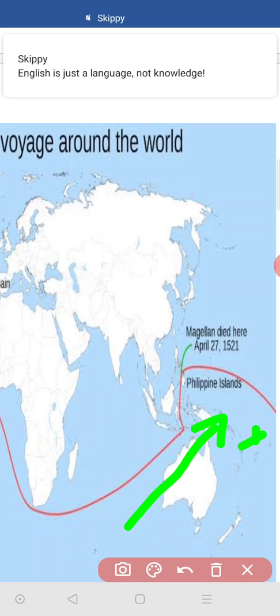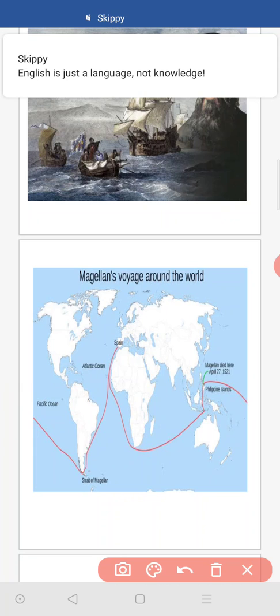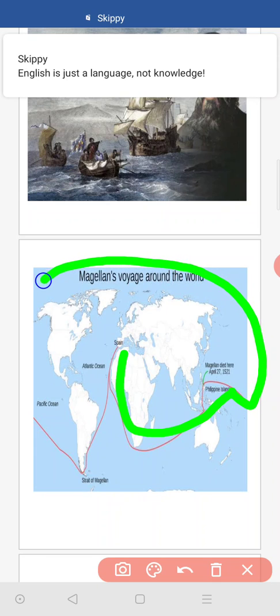And they moved again. Wait, I will show you. Now please look at it. From here they started their journey, and in the Philippines Magellan died, and again his friends moved. They continued their journey and they reached Spain again.